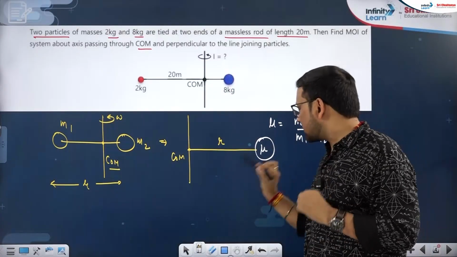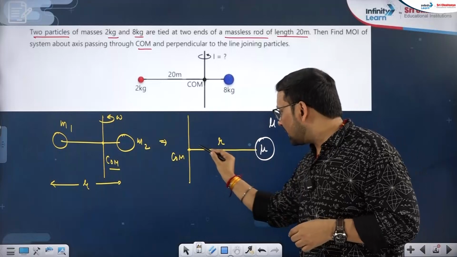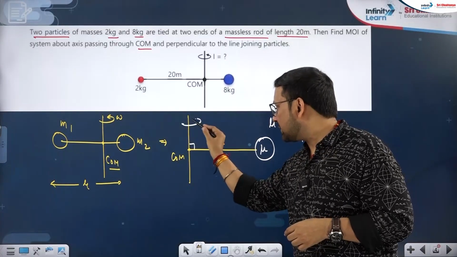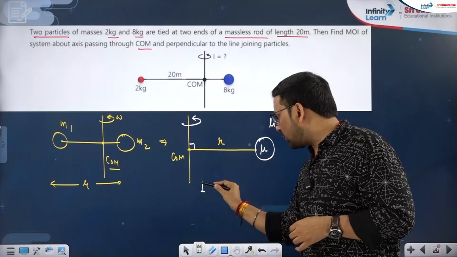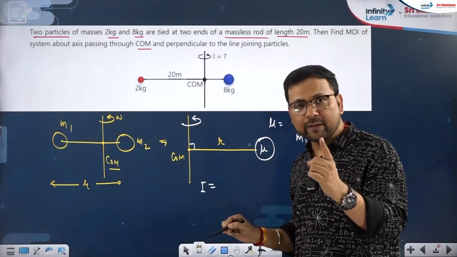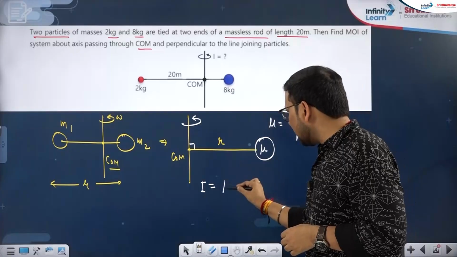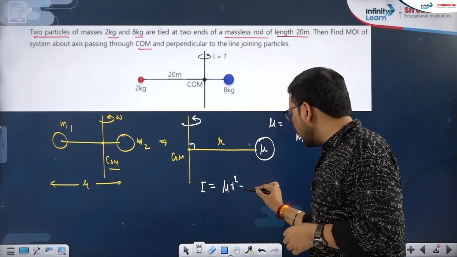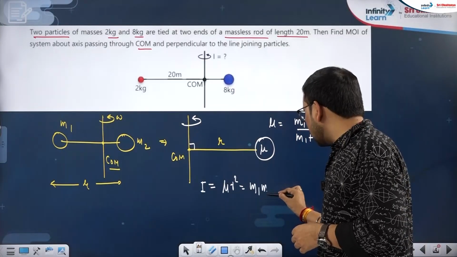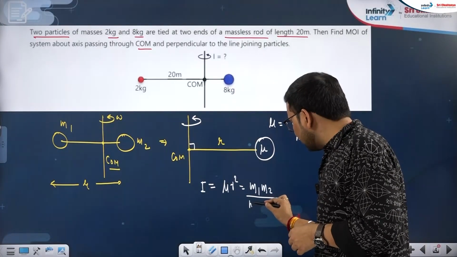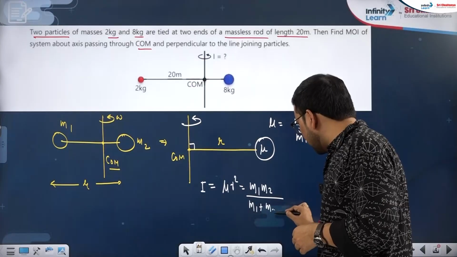Already r is perpendicular, that is very much visible. So what will be the moment of inertia if I have only one particle? m r square, that is mu r square. The answer will be m1 m2 upon m1 plus m2 into r square.